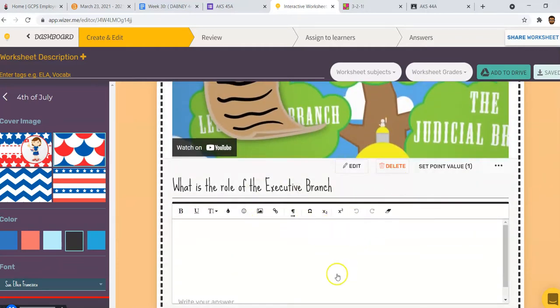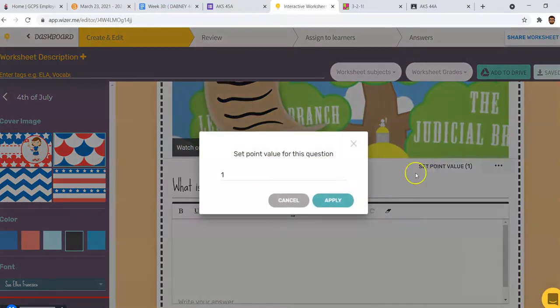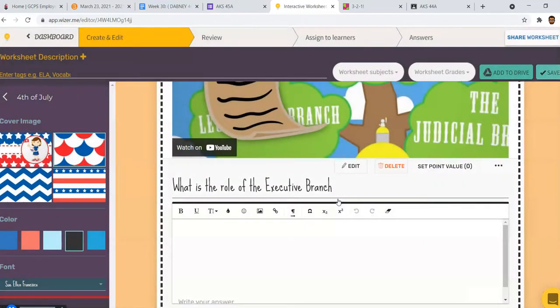So this question is actually not going to be graded. I just want to know what they think. The reason why I'm saying it's not going to be graded is because I'm only grading the multiple choice questions. That way they can give them a grade and we can put that in the grade book. If I was to have the written response questions be graded, you have to go back and individually grade this assignment for each kid.